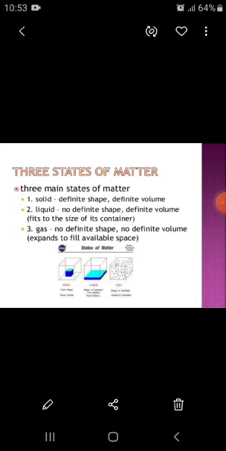Number three, gas. Now gas has no definite shape and no definite volume. It does not assume the shape of the container, and it does not have a definite volume. It expands to fill the available space. For example, perfume.